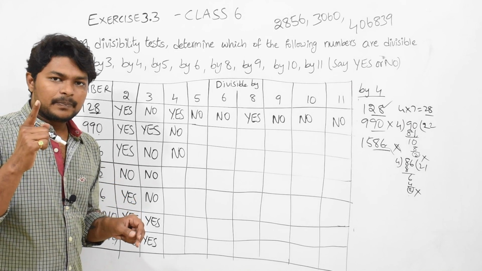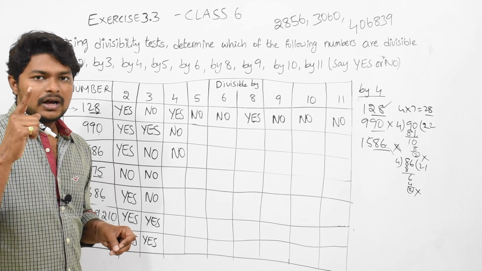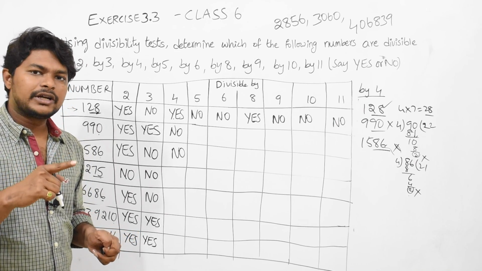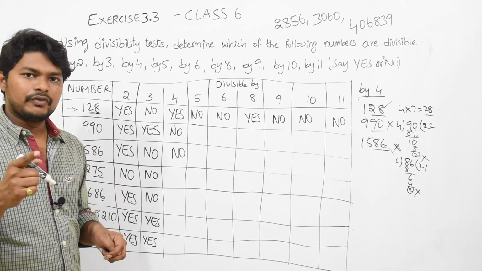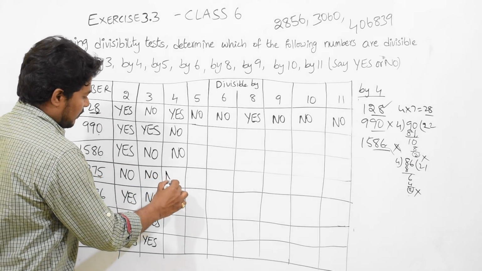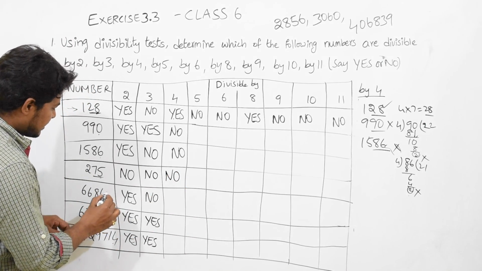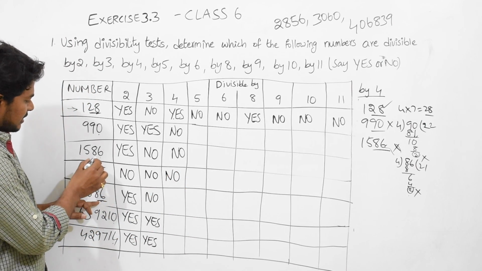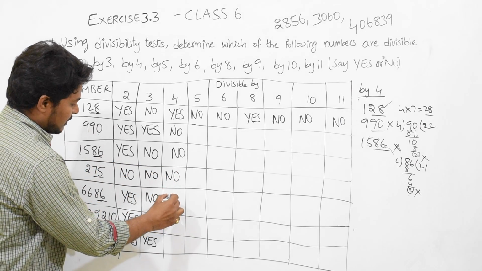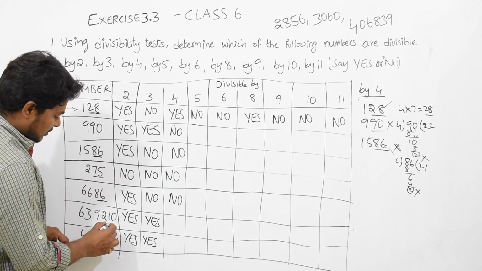And 5, 75. 75, 4 into 19 equal to 76. Okay, 4 into 19 equal to 76. If you want, you can check. But here 75 is there. So it will be obviously no. Then here 86. 86 already we have checked here, right? So the answer is coming no. So obviously no.